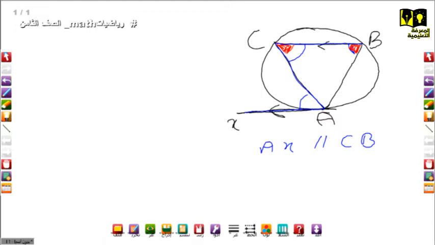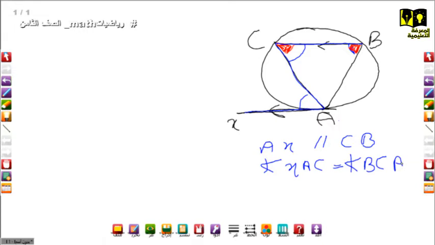So angle XAC, that means the exterior angle, equals angle BCA.